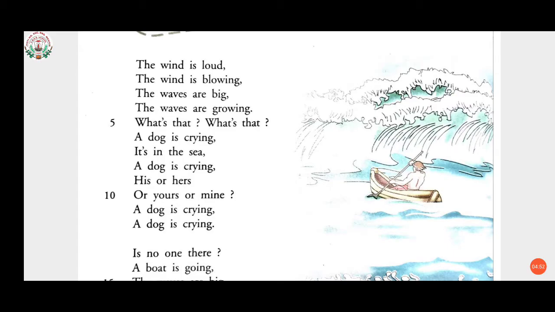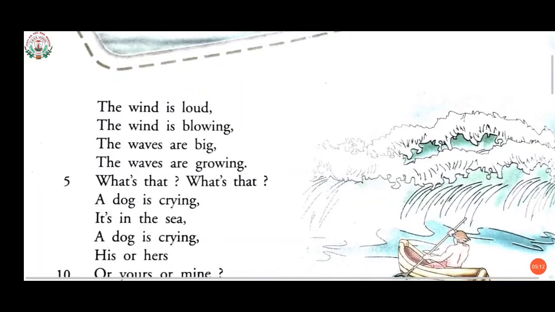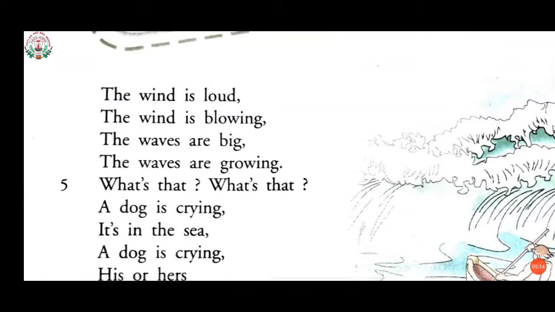So in the first 5 lines, from the wind is loud up to what's that, the poet is starting the poem by describing the wind. Here the poet is describing that the wind is loud.